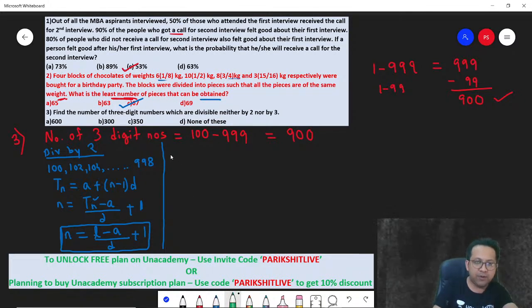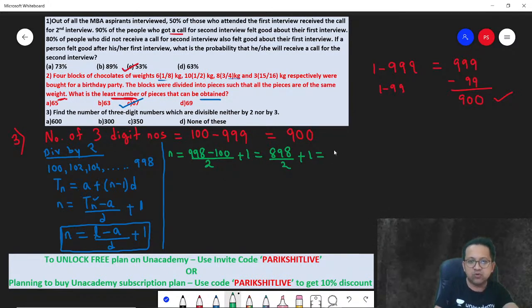So let's apply the formula. Number of terms: last term 998 minus the first term 100 divided by the common difference, plus 1. So how much is this? 898 by 2 plus 1. This comes out to be 449 plus 1, so basically 450. Correct?